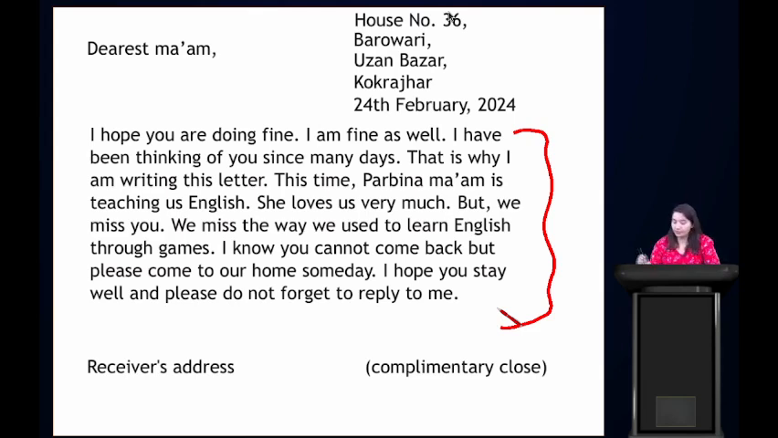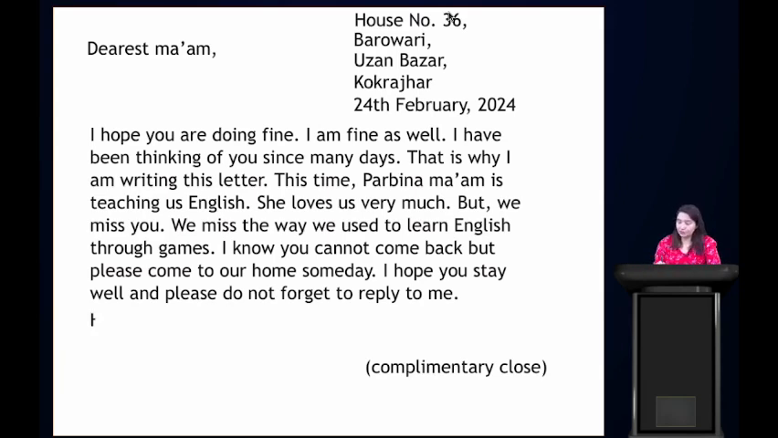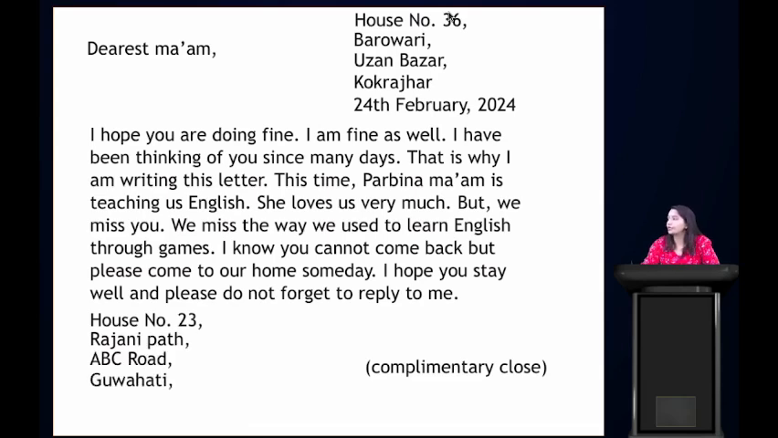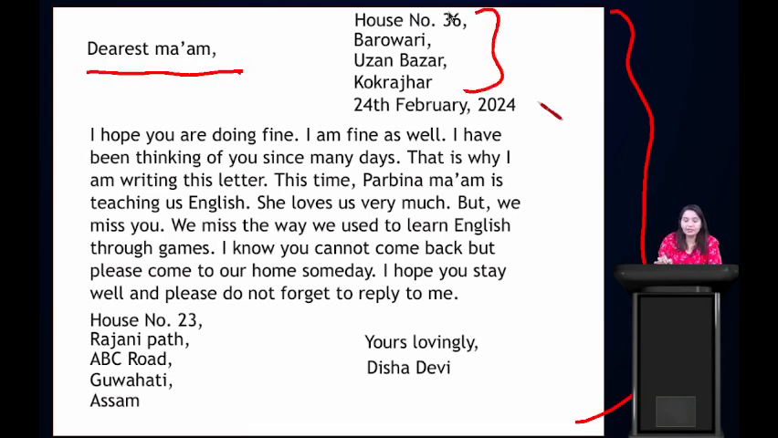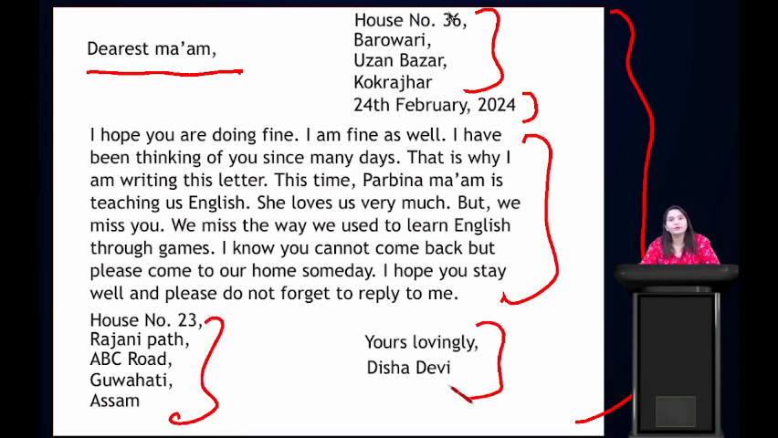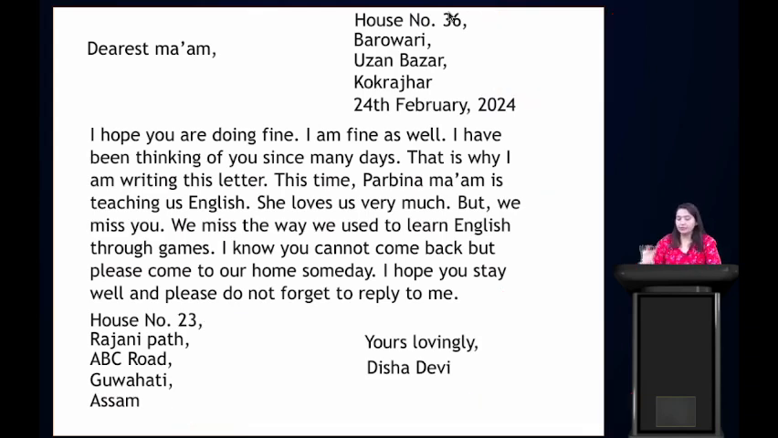Then the receiver's address. In the place of the receiver's address, you put House number 23, Rajani Path, ABC Road, Guwahati, Assam. This is her ma'am's address. And in the place of the complimentary clause, you put Yours lovingly, Disha Devi. So this is the right way to write an informal letter to someone. Clear? Here are the salutation, your address, date, body of the letter, receiver's address and complimentary clause. Fine? Alright, let's move forward now.